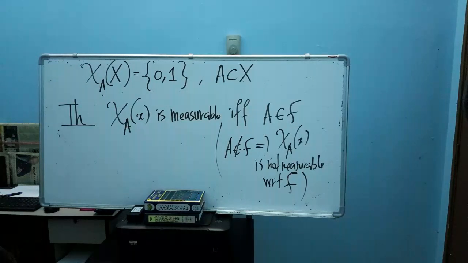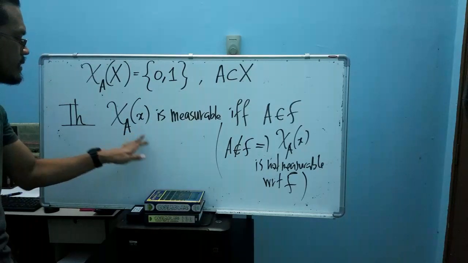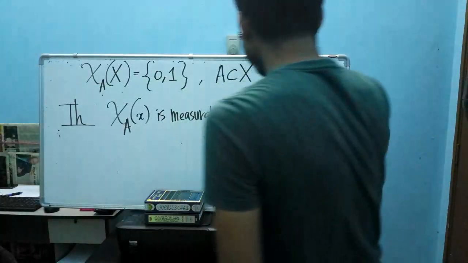So this is a very nice theorem that discusses nice properties of the measurability of this indicator function. Later I will show you an example. But before that, let's prove this theorem.